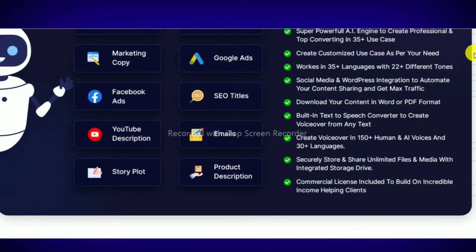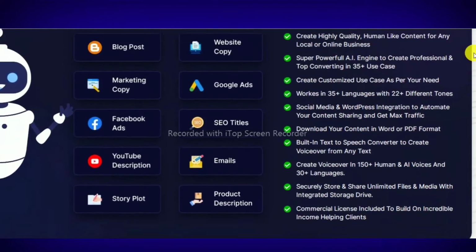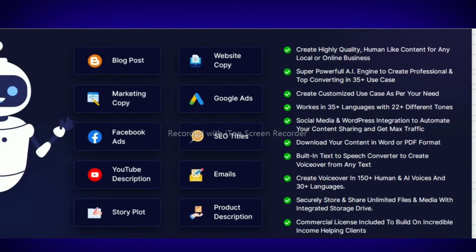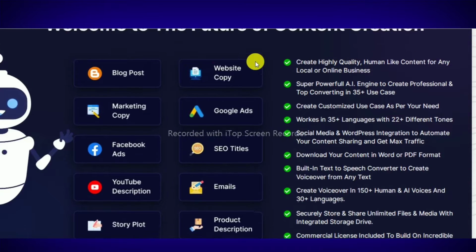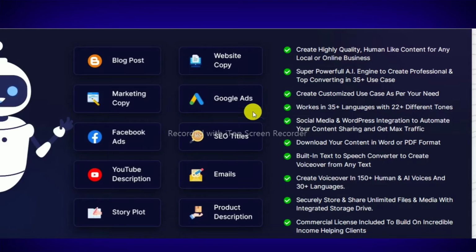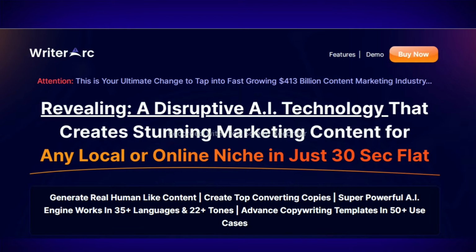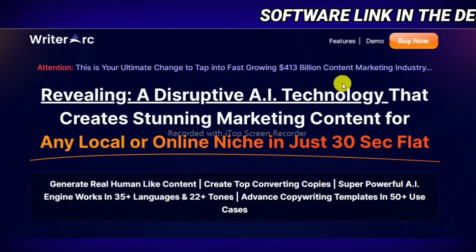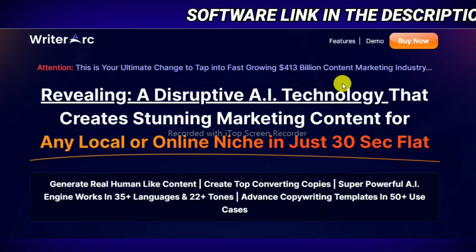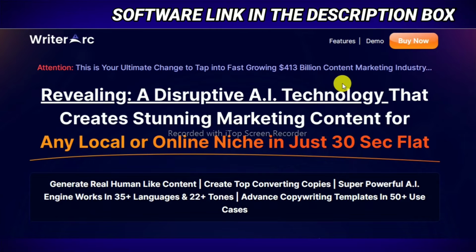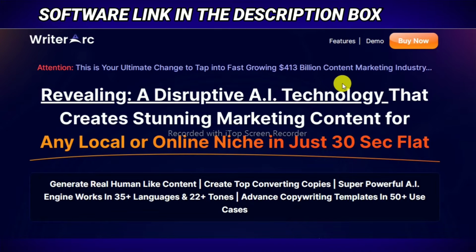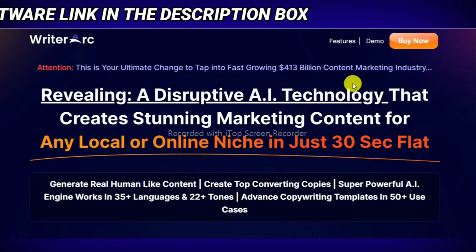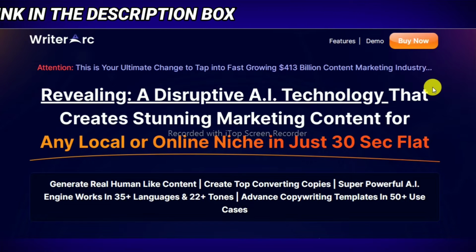But the problem is writing high converting, engaging, fresh and SEO friendly content. It's not an easy task at all, especially when you have no copywriting skills and experience. It requires a deep understanding of marketing, a need to understand your audience, and it is a time consuming process. And that's why WriterArc comes to solve this huge problem. WriterArc is a super powerful AI content creation app where you can create your high convertible content in a few clicks.